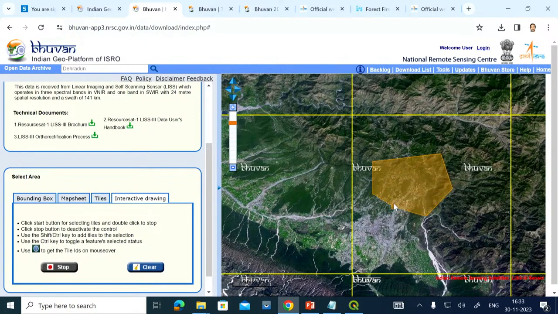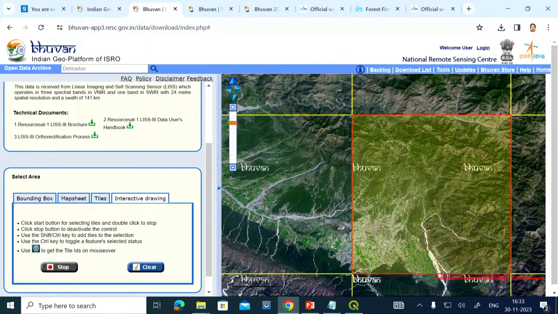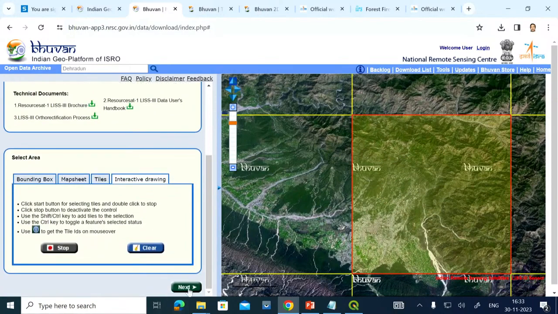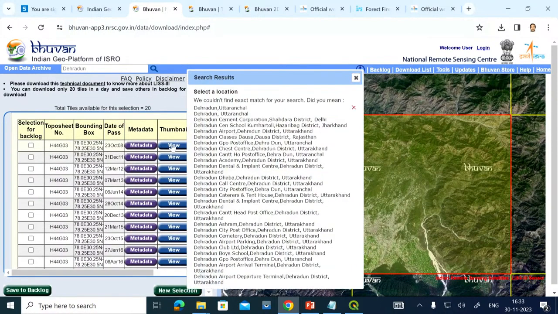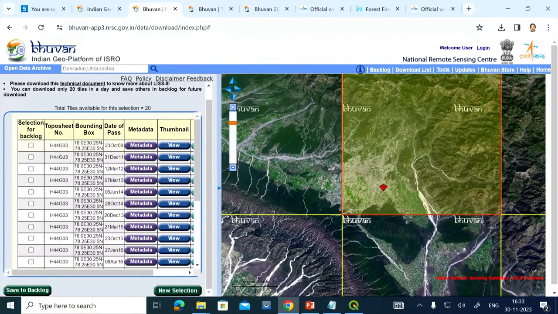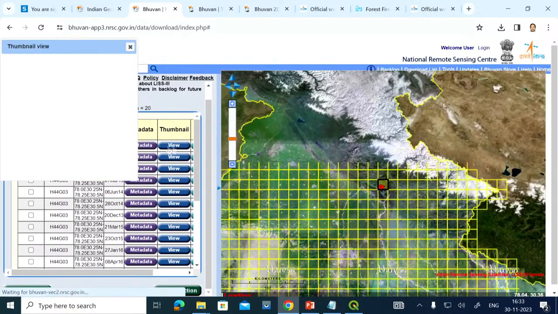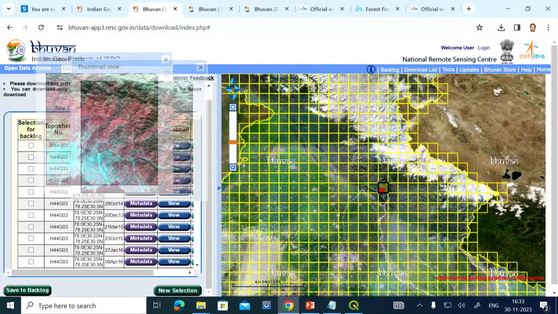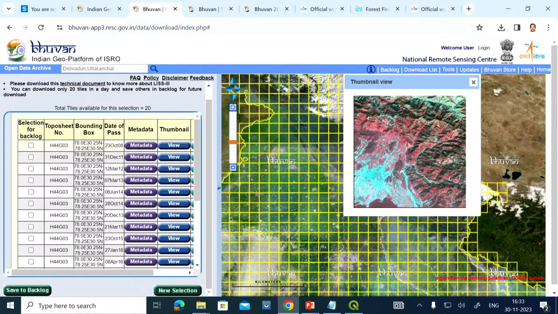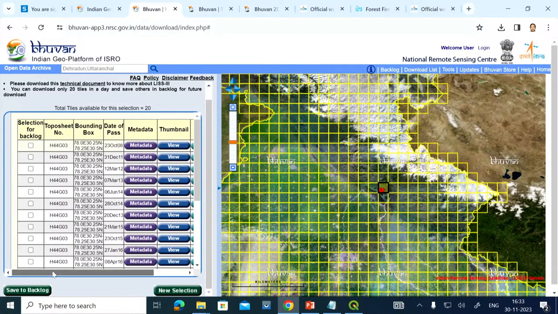Now if you want to download the data, you can say interactive drawing, start, and then just click it here, and once this is selected, we can say next. Then you can just view the data from here. Okay, this is showing you Dehradun city. Now this data is visualized as a small thumbnail also. A snapshot of the data is given to you over here. Now you can see what kind of data is available here.